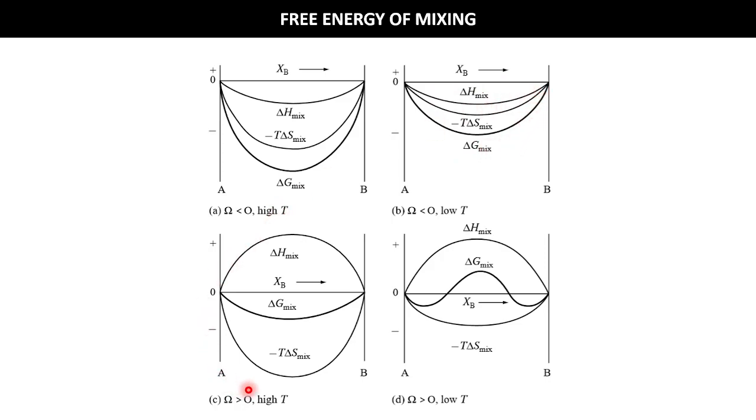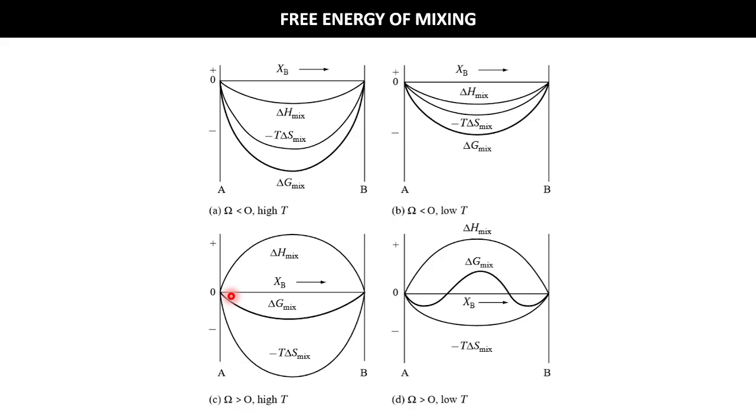On the other hand, when the omega is positive, another thing you need to understand, when our epsilon is positive, it means that epsilon AB is more than the average of AA and BB.